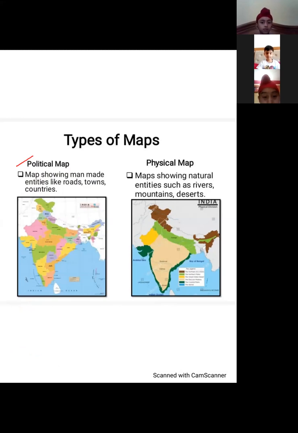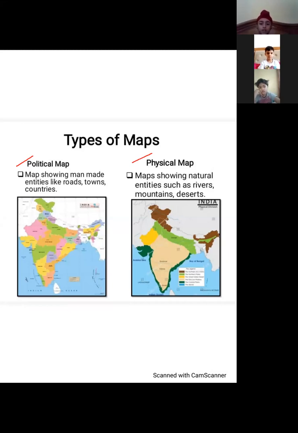A political map will show us all man-made entities. Whatever we have made, like roads, towns, countries, the borders. So this is a political map highlighting different states. To the right, children, you see the physical map that shows us all that is given to us by God, by nature, like rivers, the mountains, the desert.